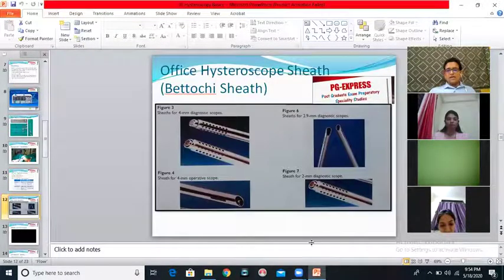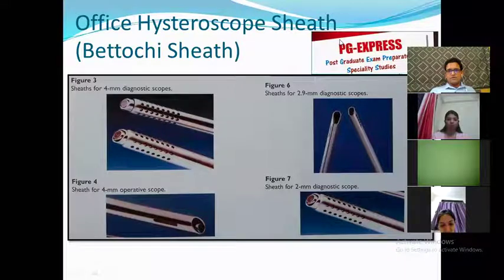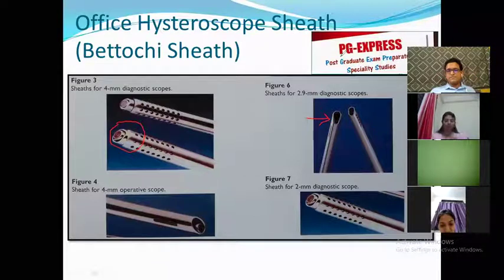Right. So I did talk about the sheaths, and here we can see. If you look here, this is the older sheath. This is a circle, and then we changed over to this. This is the pear-shaped sheath. Okay, this is the circular sheath. We were finding it difficult to pass it inside, and now this sheath is a pear-shaped sheath which goes inside very well. Meenal, we are clear so far? Yes, sir. Fantastic. So we'll move on now.